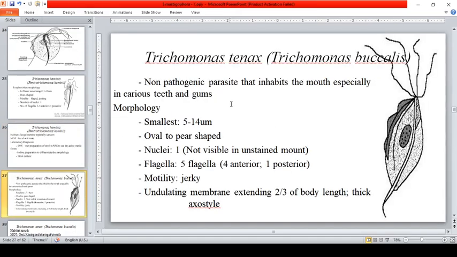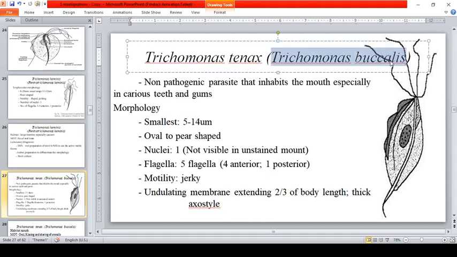Okay, so Trichomonas tenax, the other name, that is the Trichomonas buccalis. Okay, bakit buccalis? Kasi sa buccal cavity sila nakikita. That is a non-pathogenic parasite that inhabits the mouth, especially in various teeth and organs.